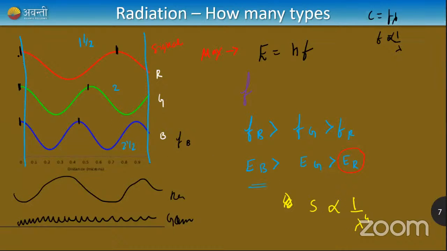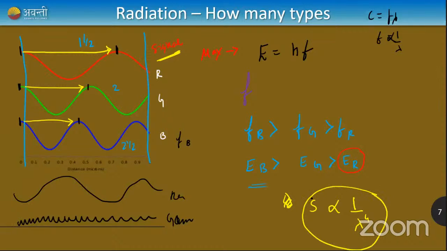For example, notice here, the red has a very big lambda, so scattering is less. Whereas the green has a lesser wavelength, so scattering is more. And the blue has a very small wavelength, so scattering is very high compared to red. That is why we use red light in traffic signals and in our vehicles: they won't get scattered. They stay there and can travel longer distances. This is not so important, it is not there in your syllabus, don't worry, but it's very simple.